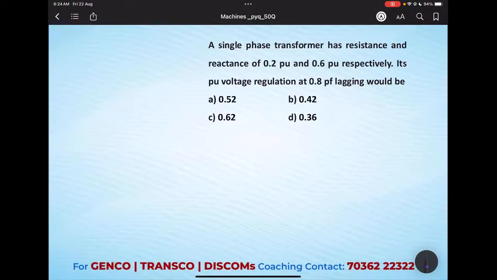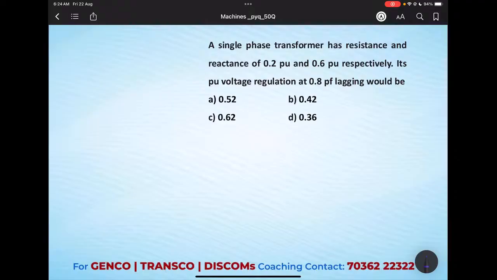Okay, next question. First we will read out the question, then we will come to the solution. The given question is, a single phase transformer has resistance and reactance of 0.2 per unit and 0.6 per unit respectively. Its per unit voltage regulation at 0.8 power factor lagging would be.